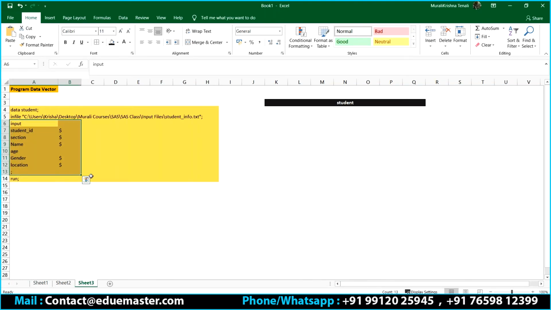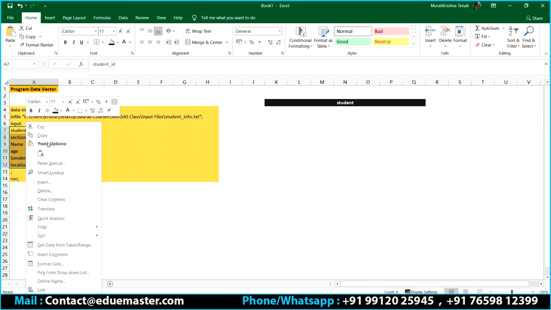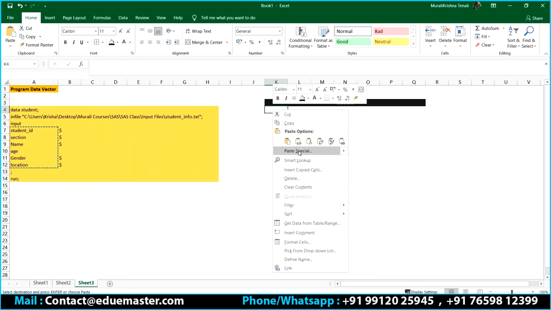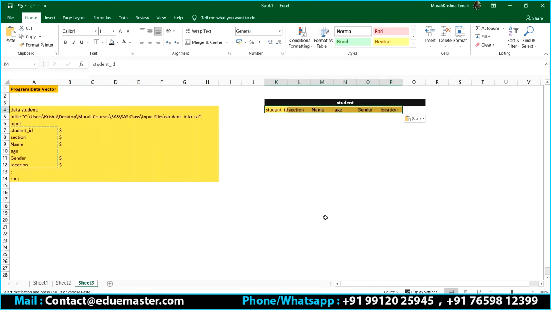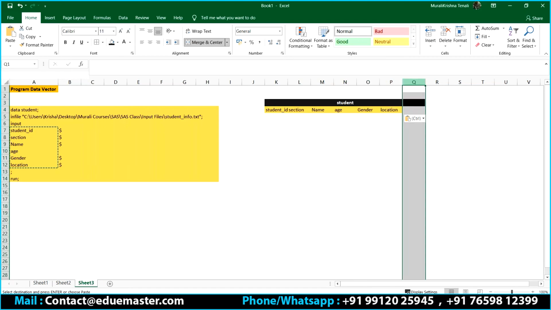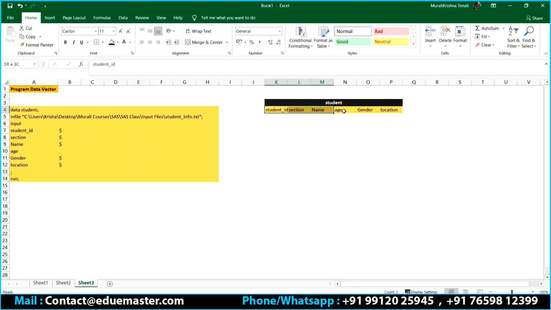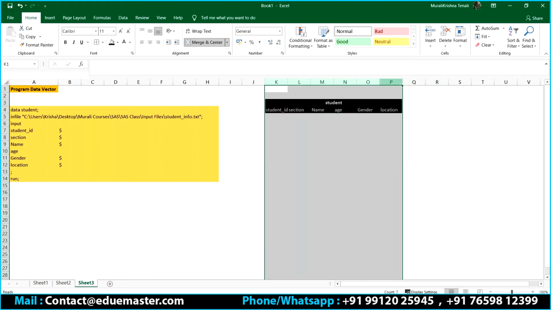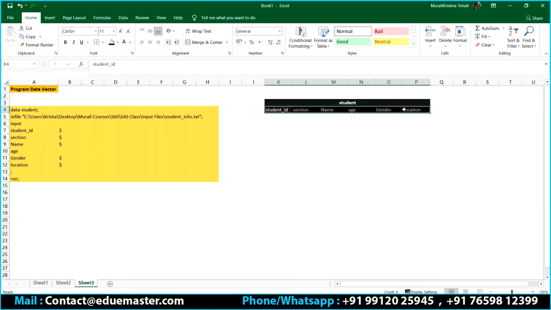What is statement number 3? Statement number 3 will indicate what are the variables to be part of my output data set. So these are the variables, right? These are the variables to be part of my output data set. Correct? So SAS is going to create these variables in my output, that is in my data set. Let me drag it. So these are the variables SAS would like to create in the output data set. Correct? That is what the input statement is, right?